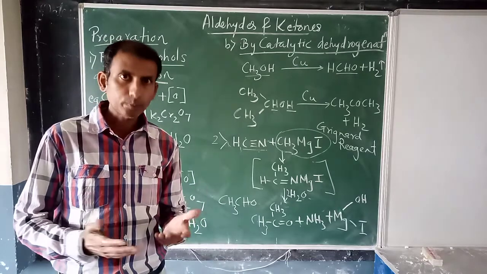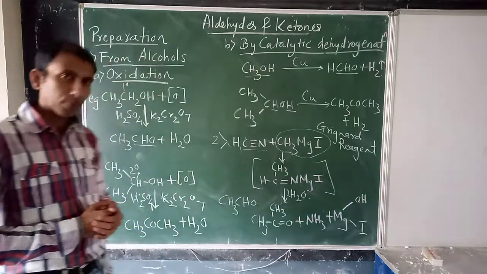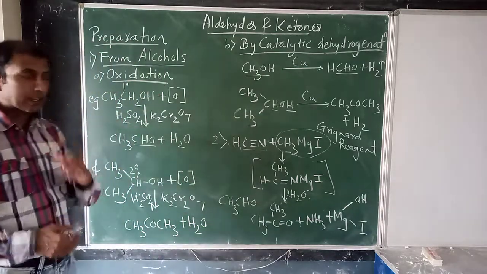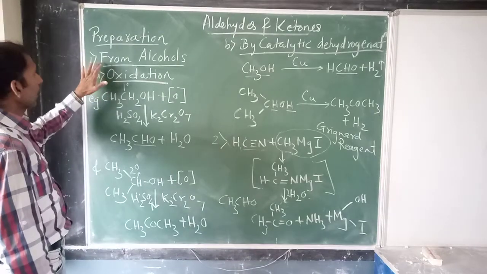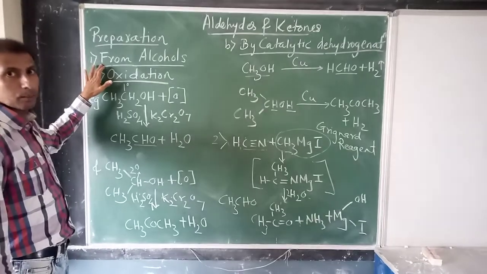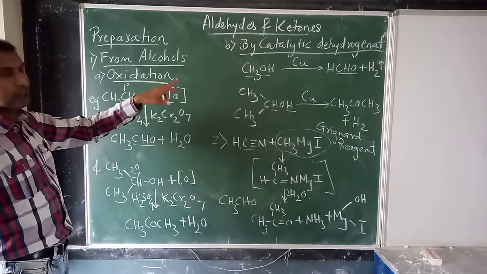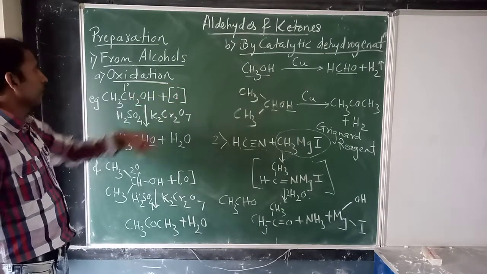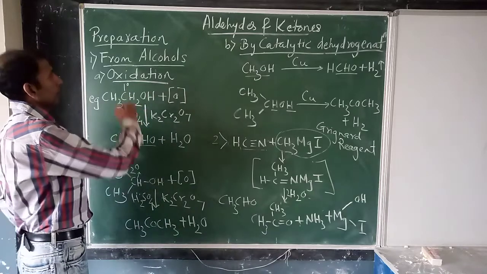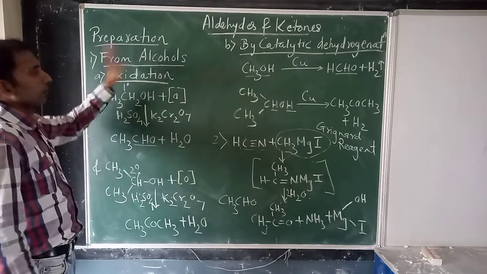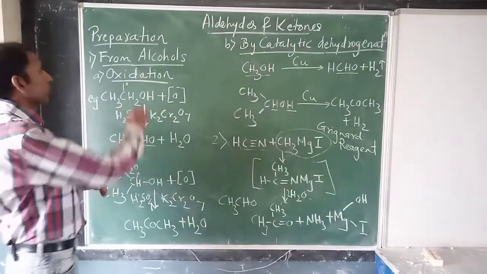OH is a functional group, and they are called alcohols. आपको पता है. First method देखते हैं अभी. In this method, again we have two different sub methods. So we will start with the first sub method in this category, oxidation.